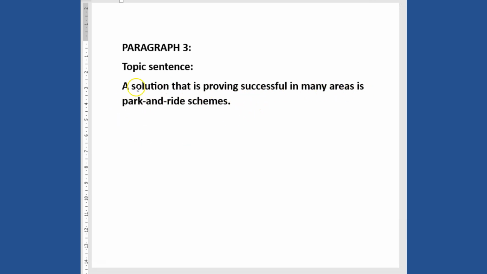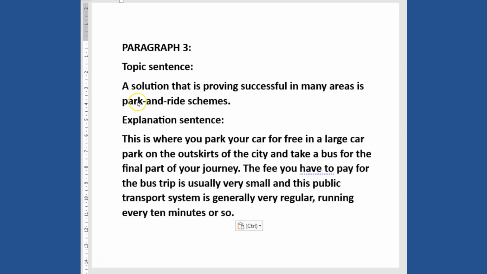So this sentence will open up the paragraph and tell the examiner that this particular paragraph is going to talk about the solution, which is the use of park and ride scheme. So we now explain what we meant, and then we further give an example sentence. All right, so this is the example sentence. Let's read. A solution that is proving successful in many areas is park and ride scheme.